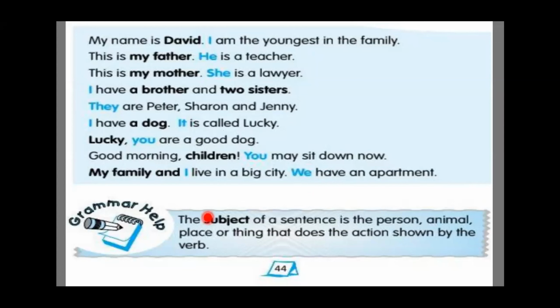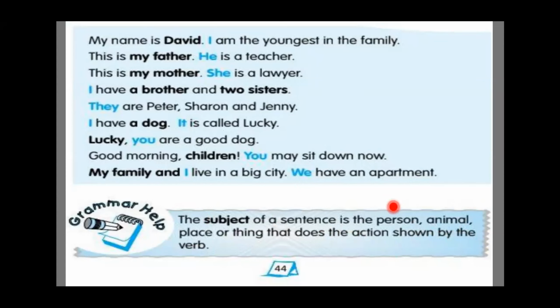So you see over here down, the subject of a sentence is the person, animal, place, or thing that does the action shown by the verb. So here the definition of the subject is mentioned. So who is the subject?